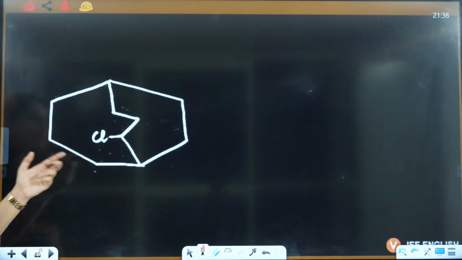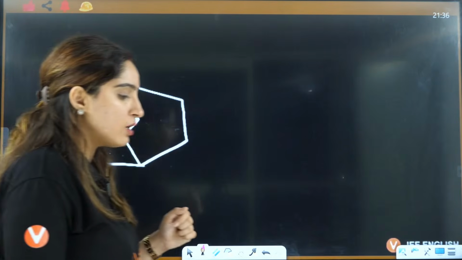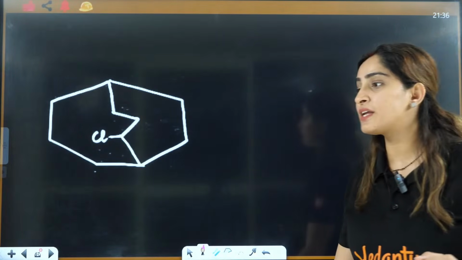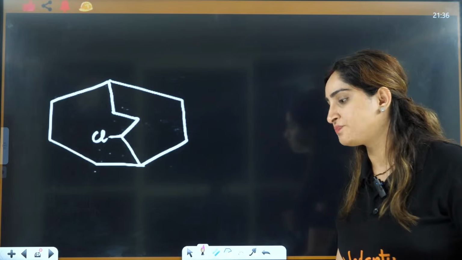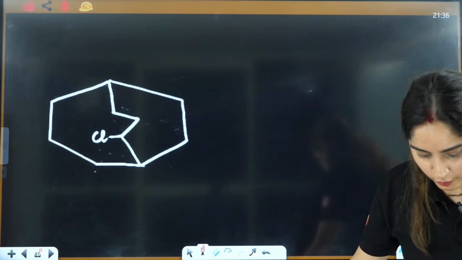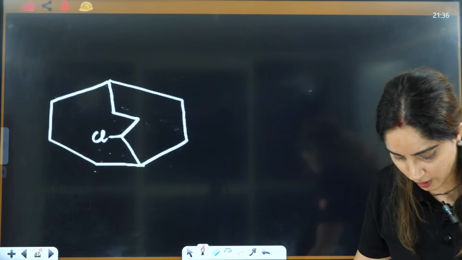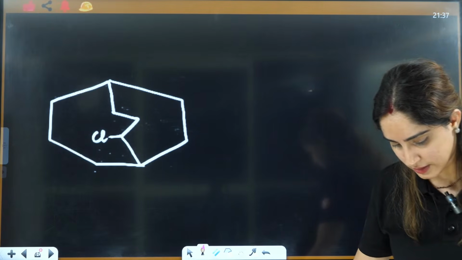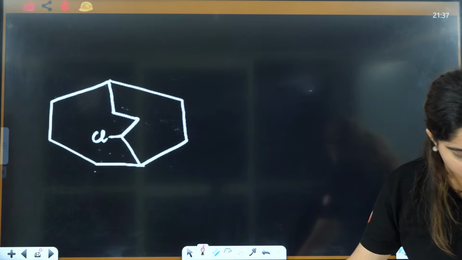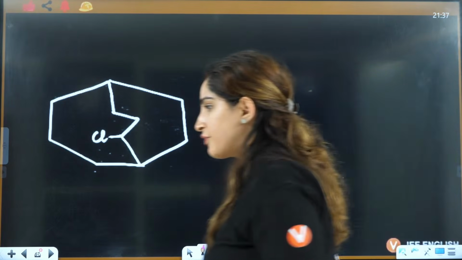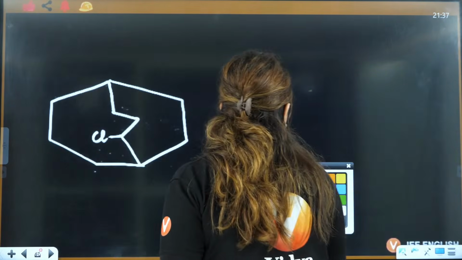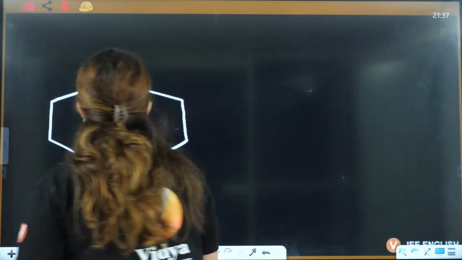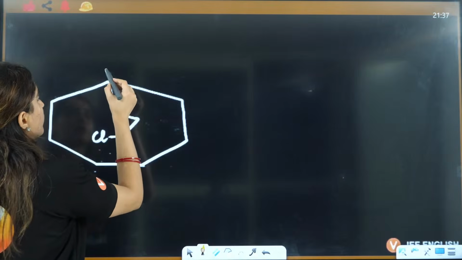Now if you have a functional group on the bridged carbon, then what will you do?